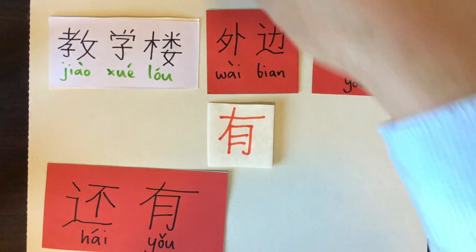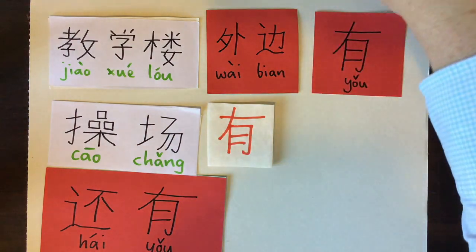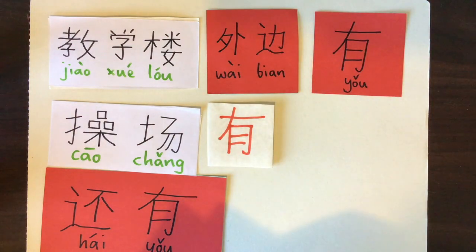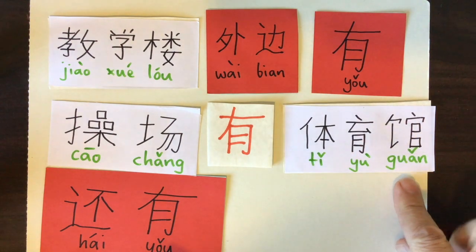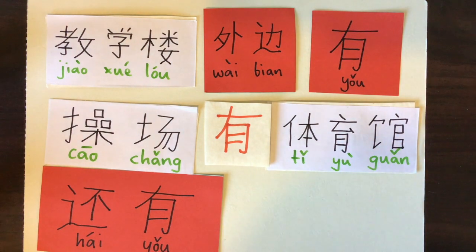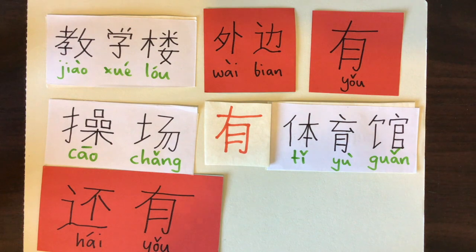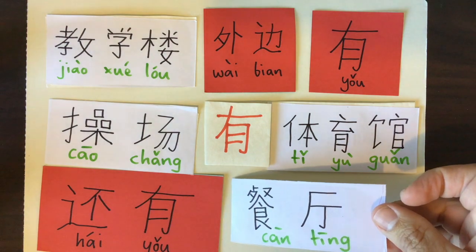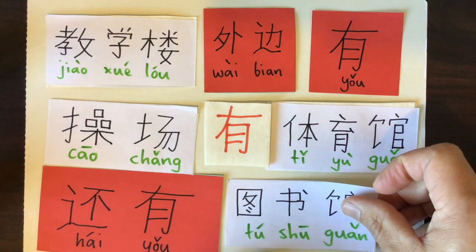What's it going to have outside? It will most certainly have a 教场, a sports field. What else might it have outside? Let's see. A 体育馆. It has a gymnasium. Now it might have an outside computer room, maybe. Well, it could. It depends. It might have that chanting again. Yes, the canteen is separate from the rest of the school building. Sometimes the library can be separate from the school building. So I'm going to go back to 图书馆.